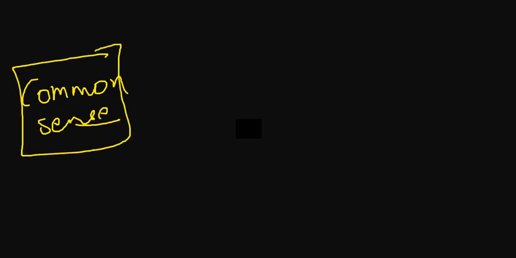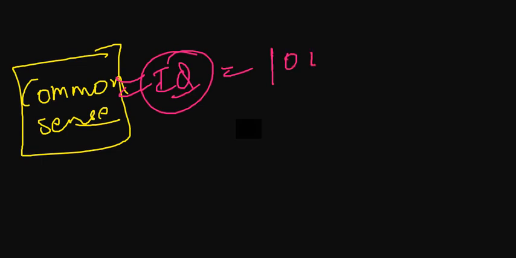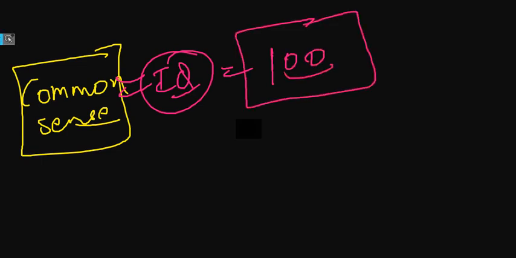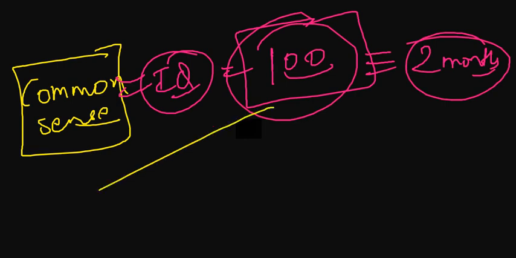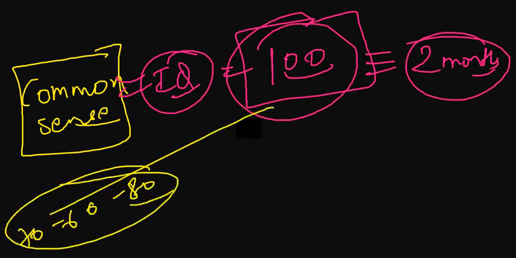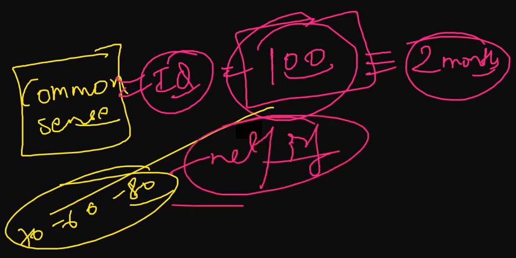You should possess an IQ of, let's say, a mean of 100. Not must, you should, so that it will be a little easy for you to clear this exam in 2 months. Even if you have an IQ of, let's say, 70 or 60 or 80, then also you can clear the NET or JRF, but you will need more time.